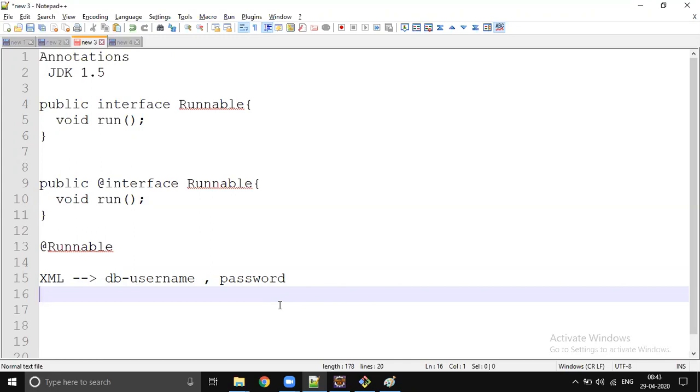Usually all production servers will be recycled every day. They prefer some downtime, like early morning, like 3 a.m. EST, something like that. They choose a very minimal inflow time, whenever the application gets very little input. That time they go for recycling the servers on a daily basis or weekly basis.